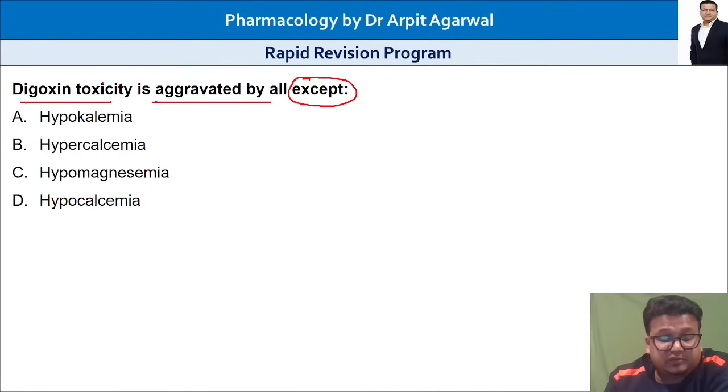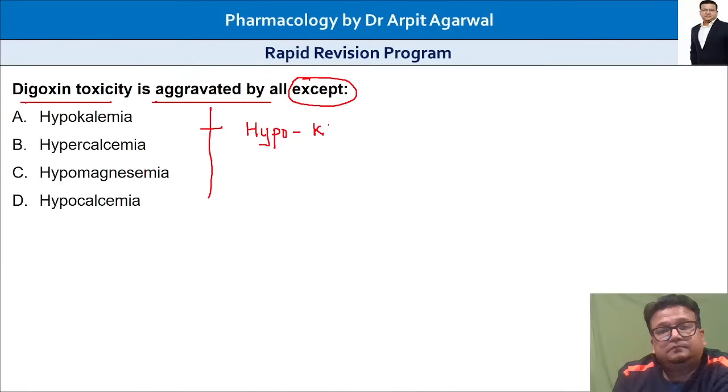Please remember, digitalis toxicity is aggravated by less of potassium, hypokalemia. Similarly, less of magnesium, and then you have to remember more, or hyper, of calcium.